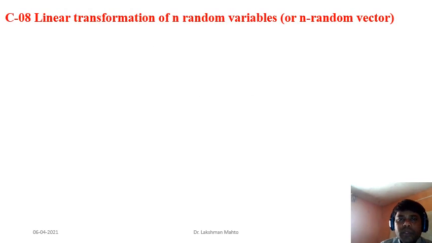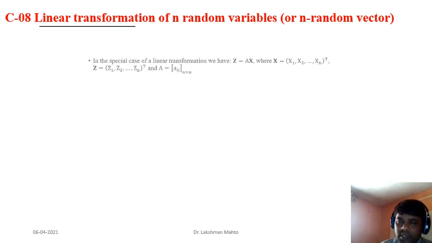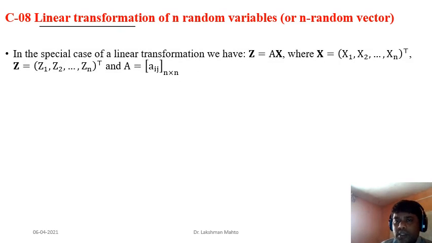Okay. So I will talk about a very simple case here. The transformation happens to be a linear transformation. So linearly we transform one given random vector to another random vector. The transformation happens this way: Z equal to A times X. So X is an n-dimensional random vector, and we are multiplying that with a matrix. A matrix always brings a linear transformation. That is a very trivial concept from linear algebra. Several times I had already mentioned that. So here we perform a linear transformation. Linearly we transform X to Z with this matrix A. It is an n by n matrix.